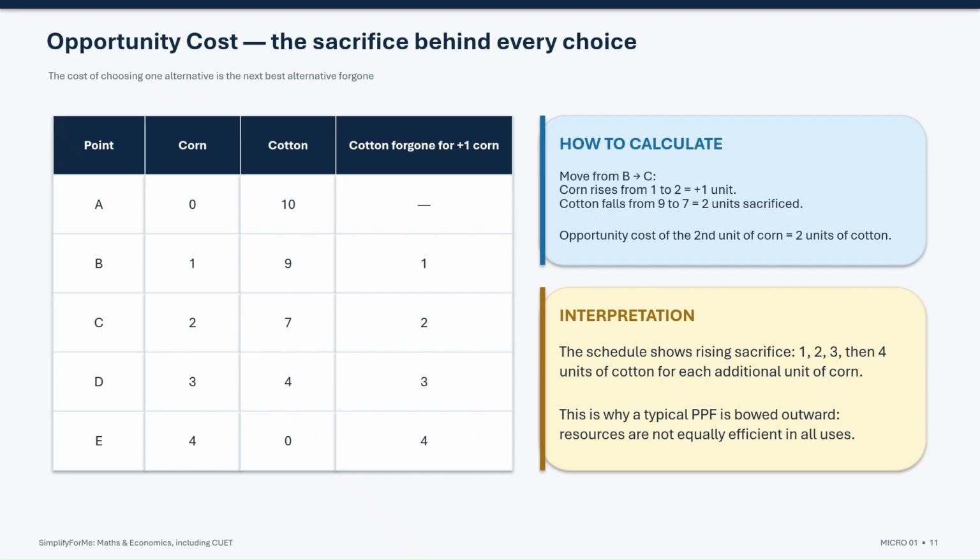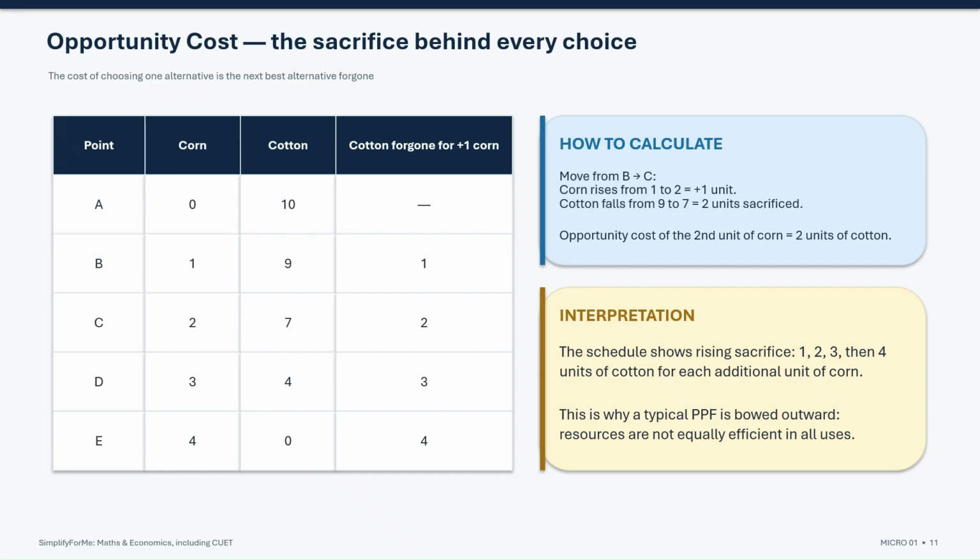This gives the pattern: 1, 2, 3 and then 4 units of cotton sacrificed. That is why a typical PPF is bowed outward. The opportunity cost of producing more of one good often rises as resources are shifted away from uses for which they are better suited. For CUET, the calculation rule is straightforward.